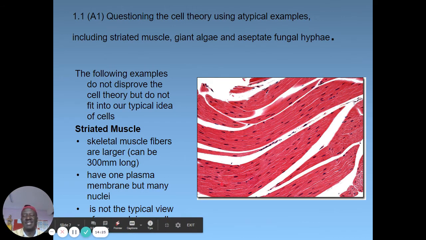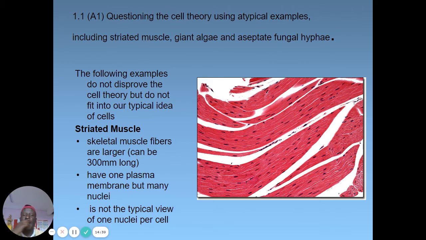However, it doesn't take it away. It just points out some discrepancies. So it is non-typical. It's not the typical view of one nucleus per cell. So those are the two. The striated muscles bring out some discrepancies: they are bigger than the usual cell, and yet they are cells. Number two, they have one plasma membrane but many nuclei. That means they are multinucleated. But still, this can work and help us do something bigger than this.